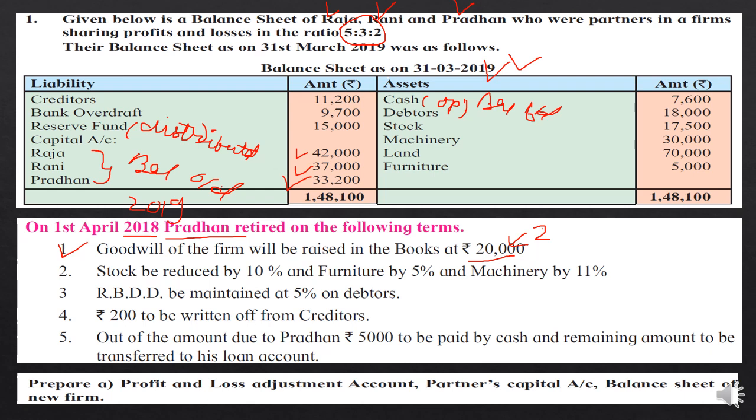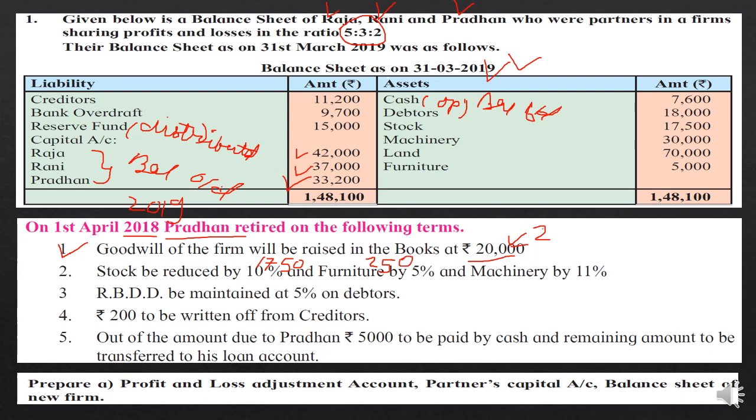Now stock is 17,500 and it is reduced by 10%, meaning 1,750 is the reduction in the value of the stock, and 5% on furniture. So what is the furniture amount? 5,000. So 10% will be 500 and 5% of the furniture will be 250. Okay students, so remember this amount, how we will calculate it.